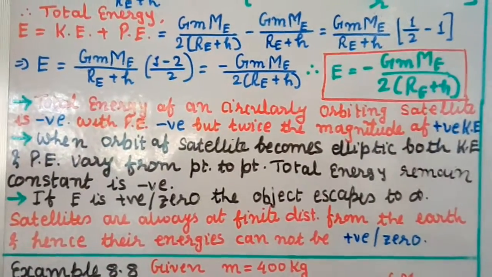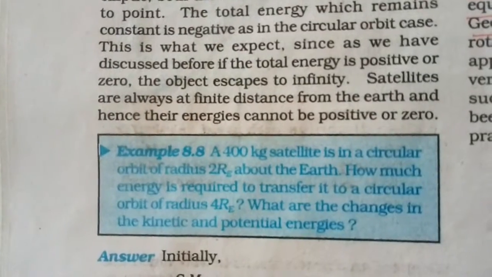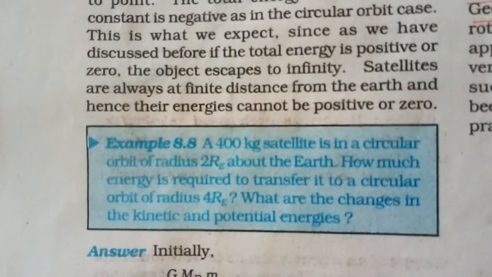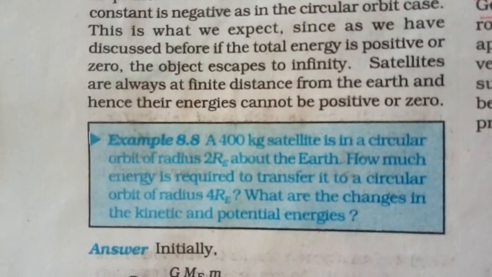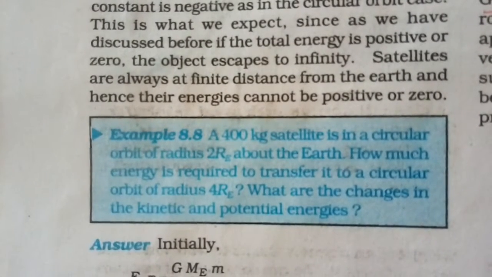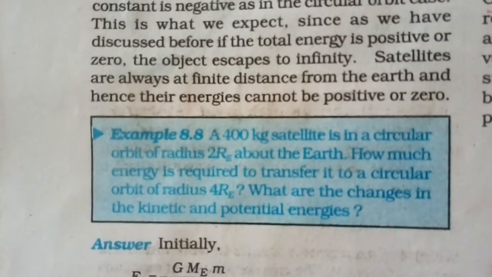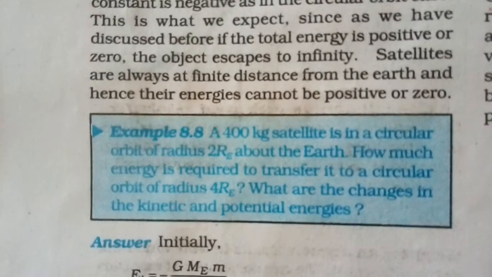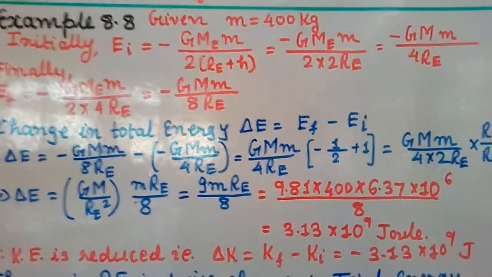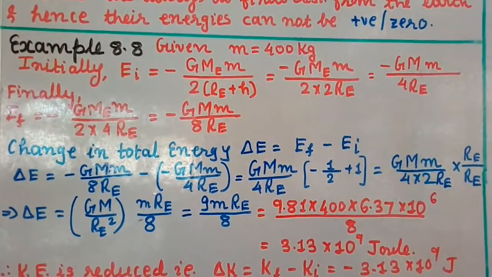Therefore this energy has to be negative, not positive or 0. Example 8.8. A 400 kg satellite is in a circular orbit of radius 2 RE about the Earth. How much energy is required to transfer it to a circular orbit of radius 4 RE? What are the changes in the kinetic and potential energies?